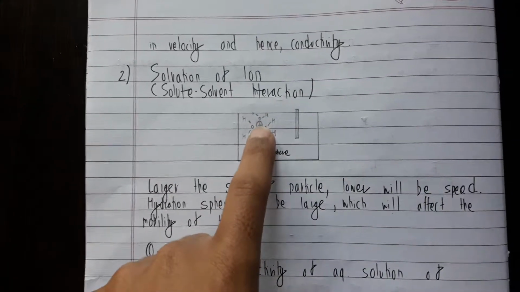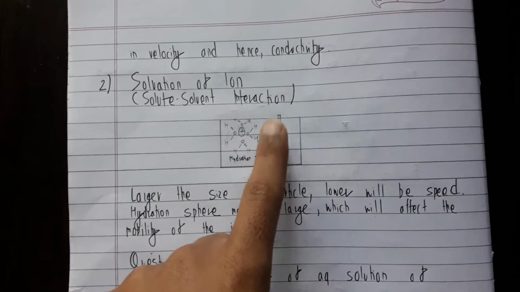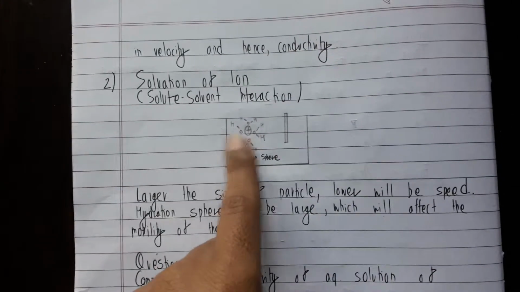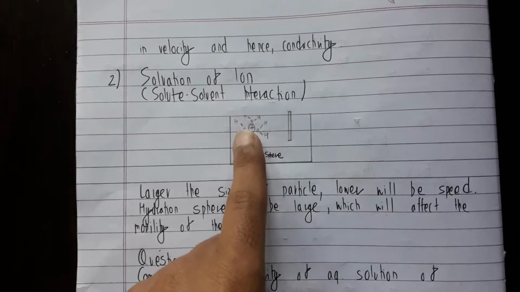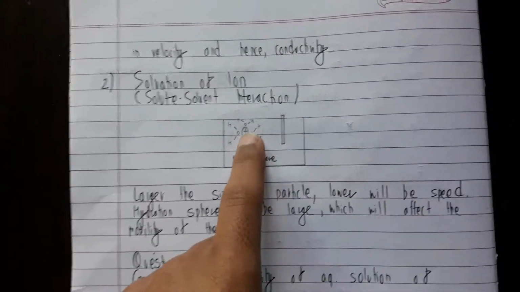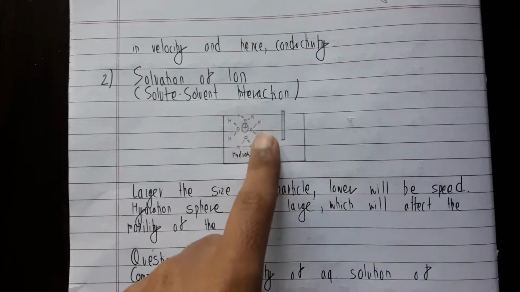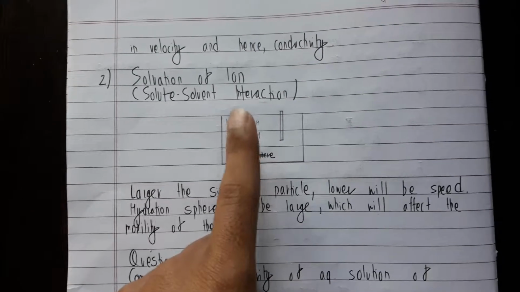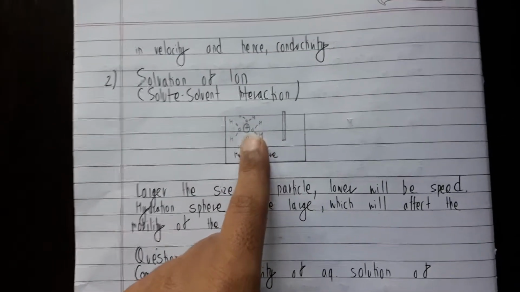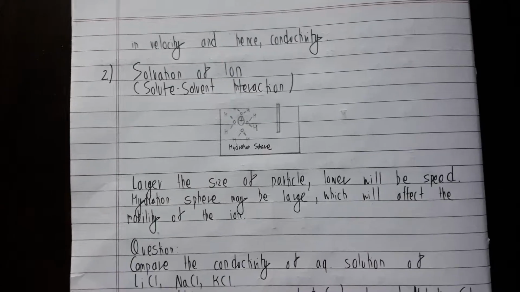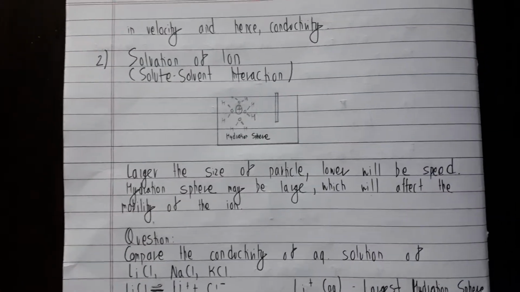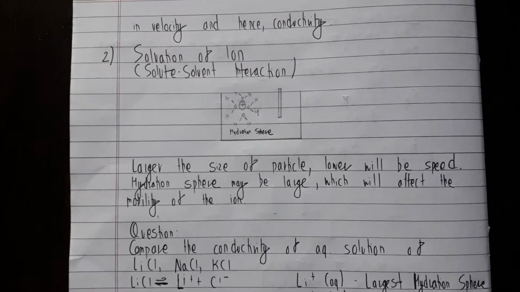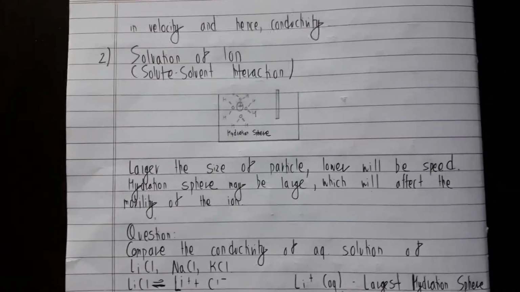So if this Na+ wants to migrate up to this electrode, that's the cathode, negatively charged, then it has to move itself as well as these water molecules around it. Okay, so this whole hydration sphere should be able to reach this electrode, and that's how the conductivity is affected. The larger the size of the particle, the lower will be the speed, and if the hydration sphere is large, then the speed of the particle will be less. Alright, the mobility of the ion will be less, and the conductivity decreases.